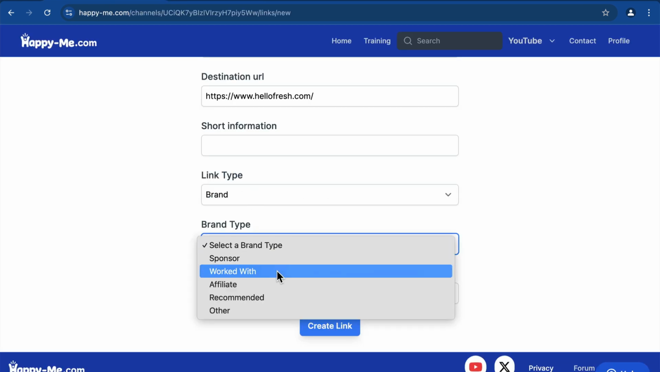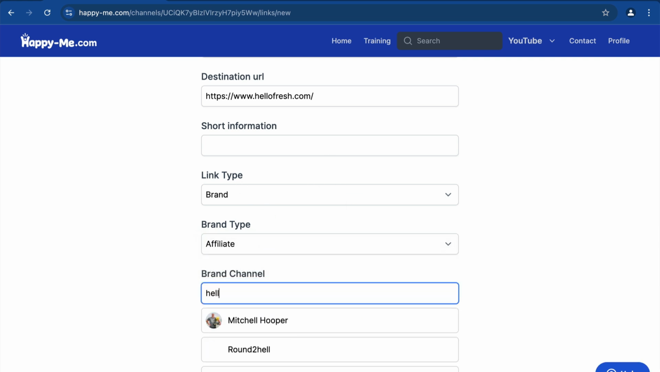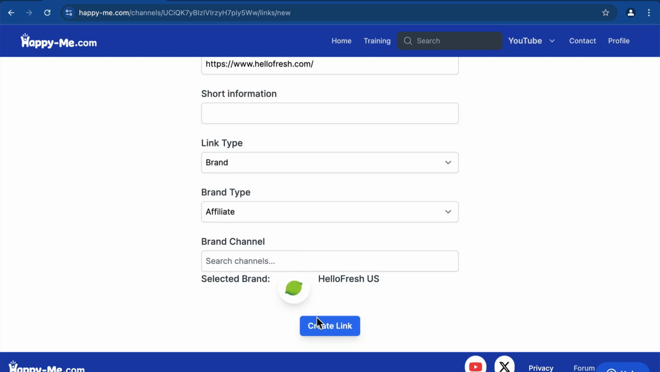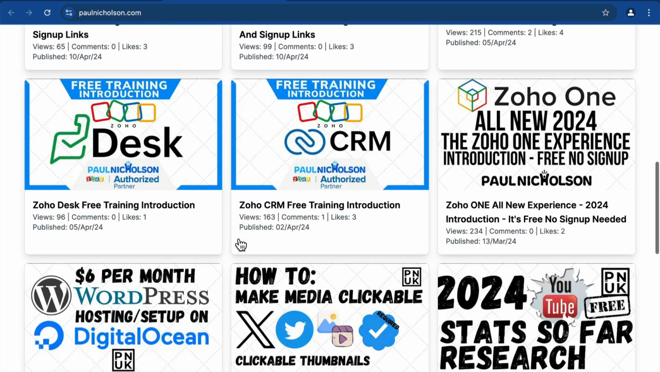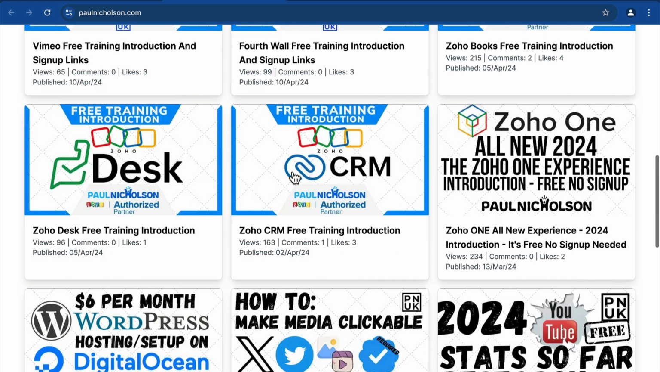I'll leave it as an affiliate because that's really what I am, to HelloFresh. And I'm going to put in here, hello, and HelloFresh is going to come, and you can tag it too. What I want to do with this is when you tag them, I'm going to make you appear on their pages. So we've just been to their Happy Me website. So create link. Now when I go down the bottom, HelloFresh, and that's going to be my brand link, and that's going to be on every page I do.